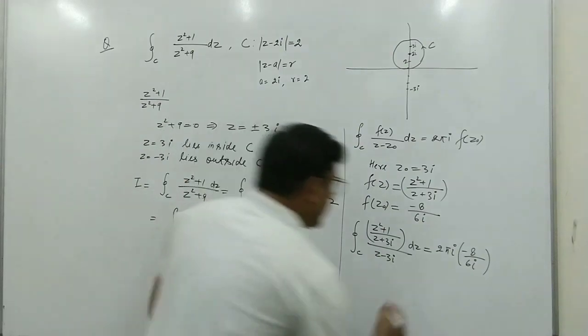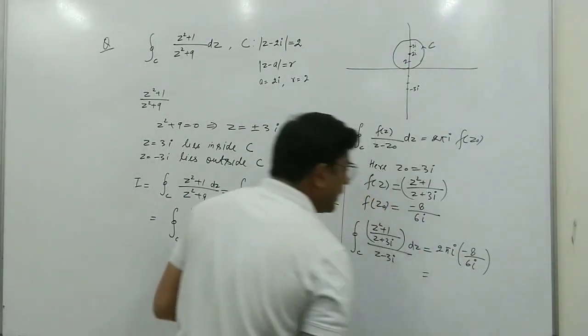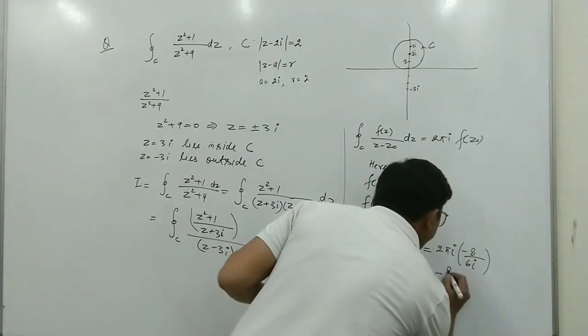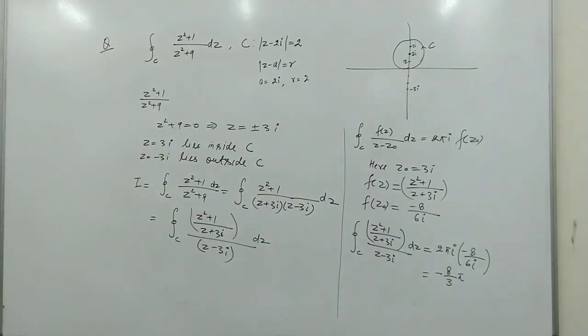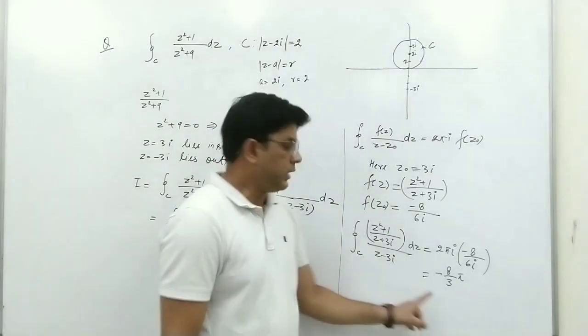After solving, the i will be cancelled, so this is equal to minus 8 pi upon 3. So this is the value of this integral.